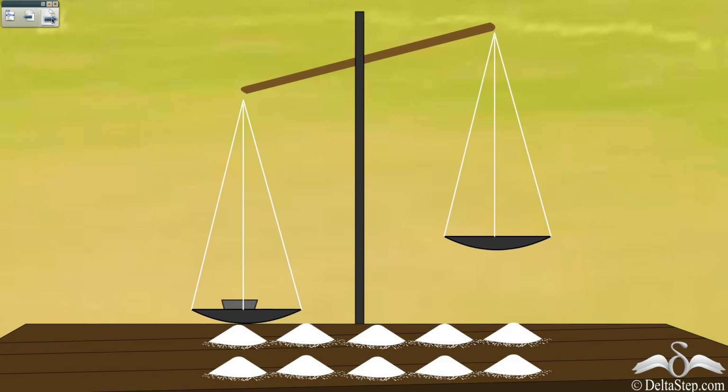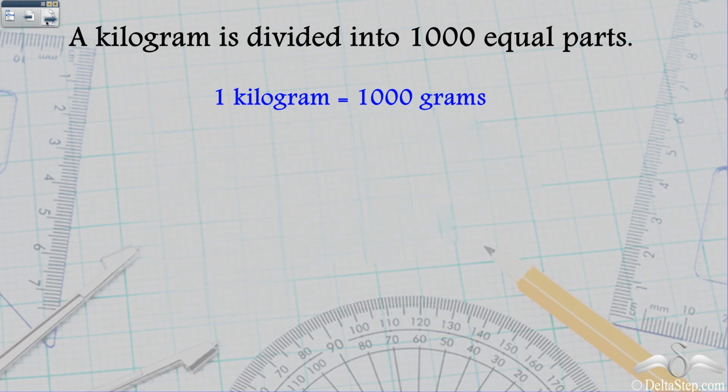So for quantities smaller than a kilogram, you have a smaller unit called gram. A kilogram is divided into 1000 equal parts, and one such part is called gram. So 1 kilogram is equal to 1000 grams.